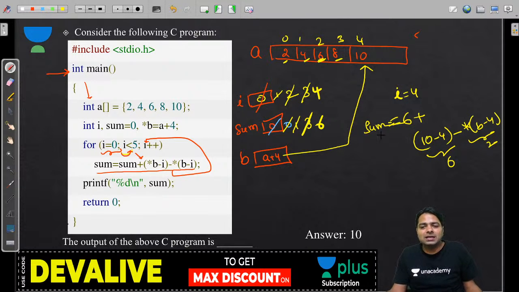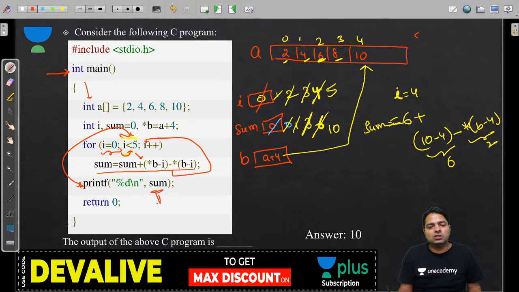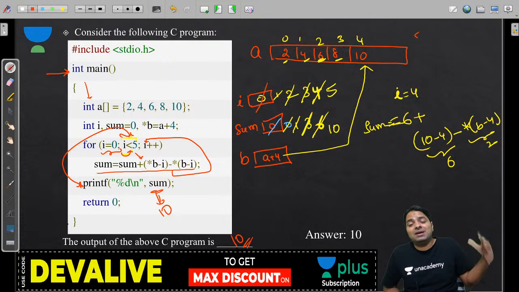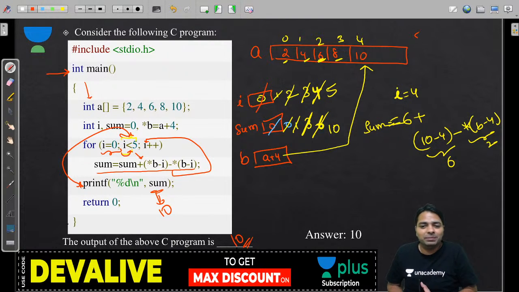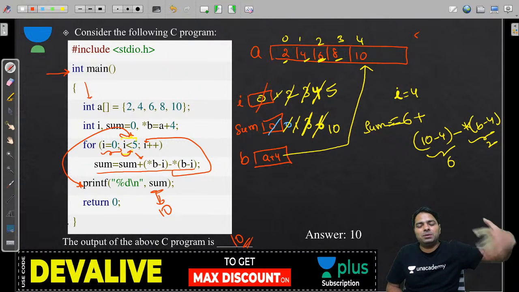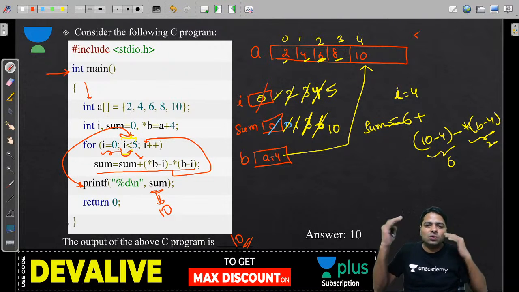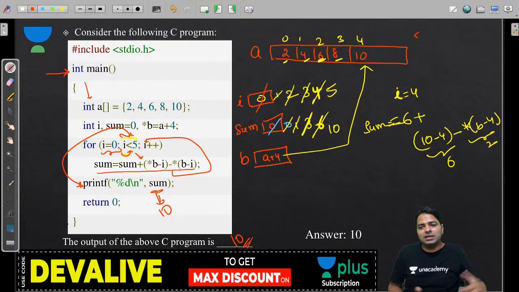Then I is 5, then 5 less than 5 fails, then come here and sum is going to print 10. So there is a chance that instead of updating the sum, I was updating I. These are also common mistakes of programmers, guys. We are not the system to execute every variable properly, so sometimes our mind goes here and there, so be careful.